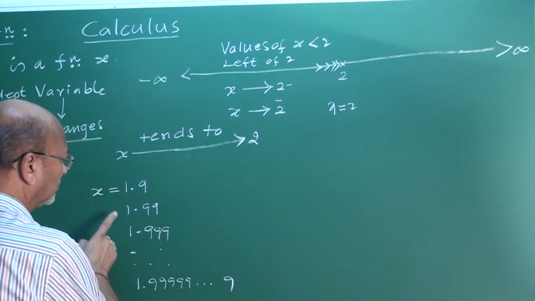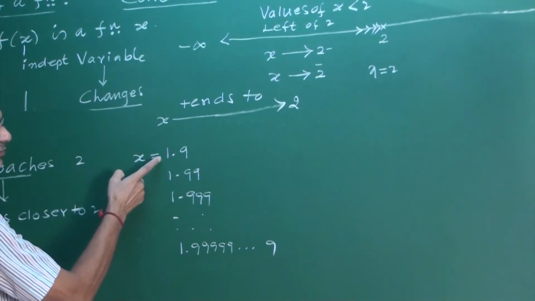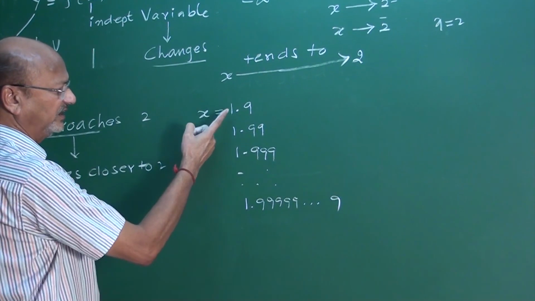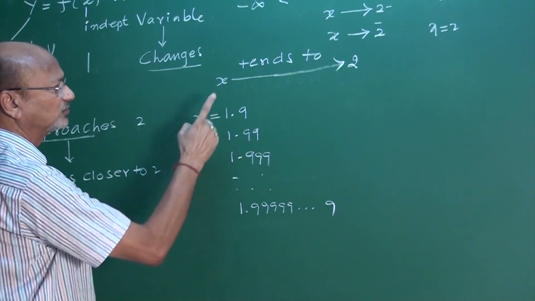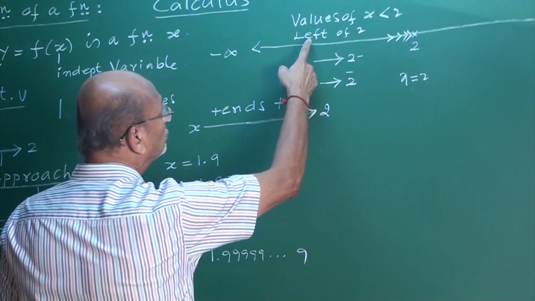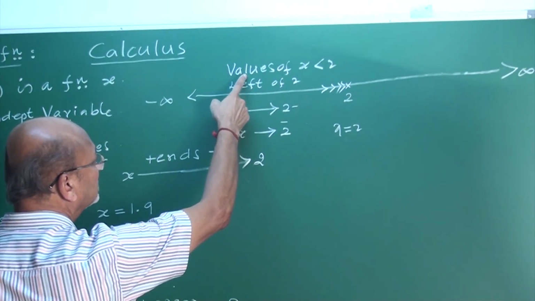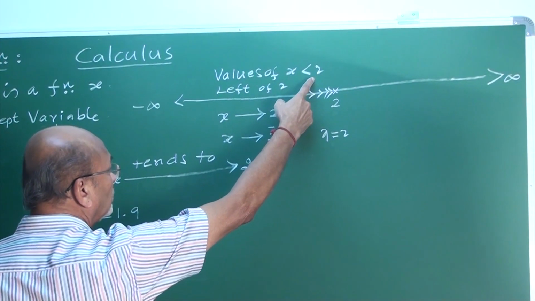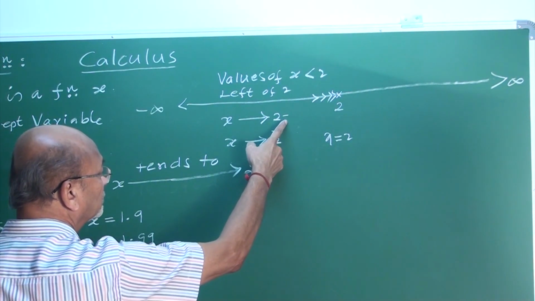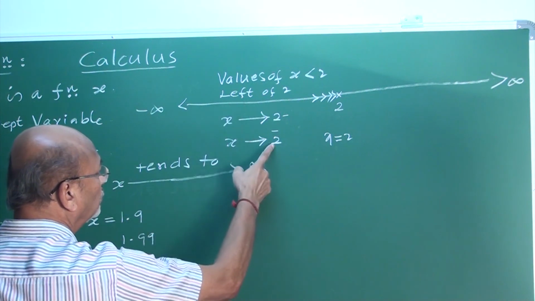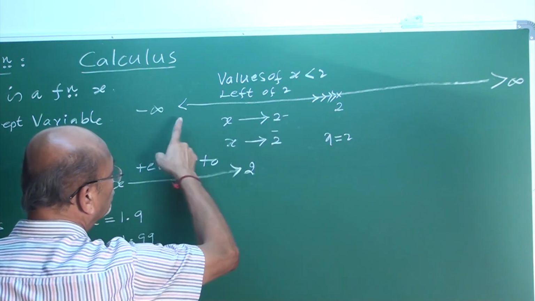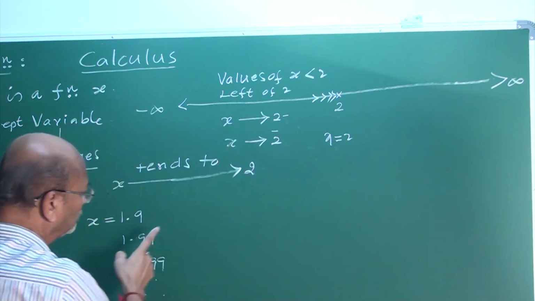2 minus means the values are less than 2, like 1.9, 1.99, like that. There are infinitely many values. x tends to 2 through the left. Through left means these are the values of x which are less than 2. This we write symbolically as x tends to 2 minus. It means x approaches 2 through the left, taking only values which are less than 2.